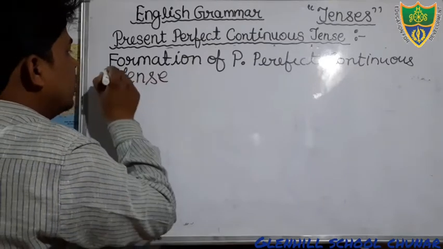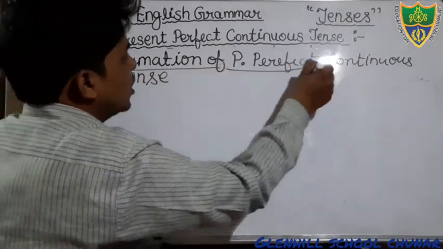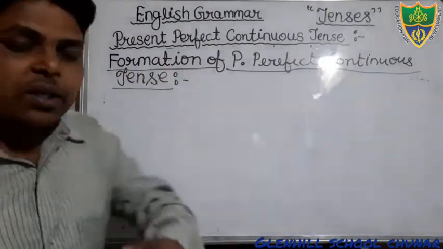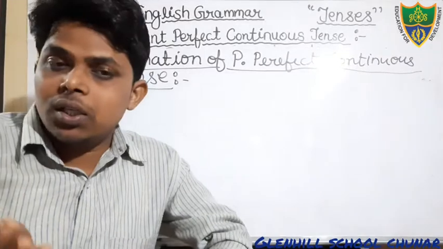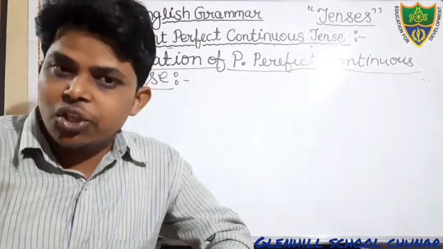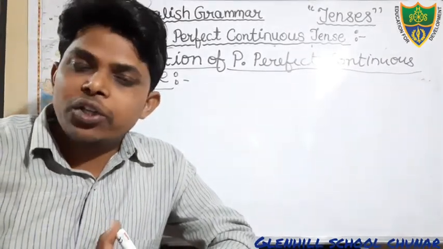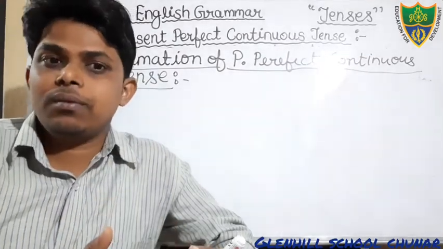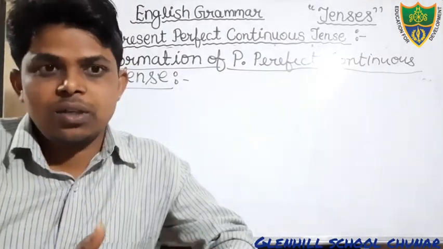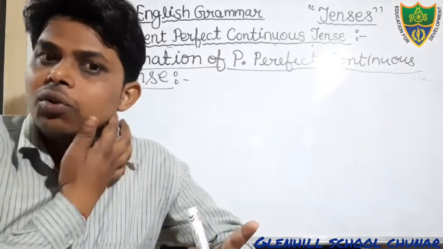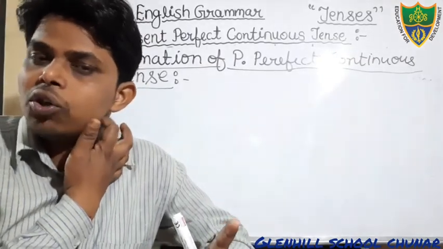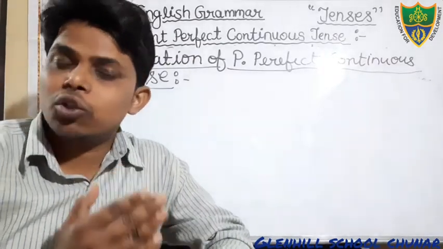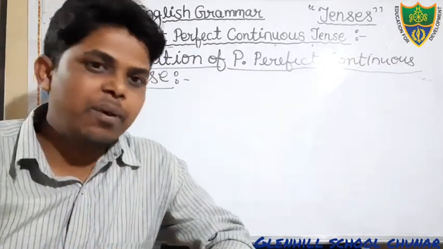Now students, we can form sentences, any sentences, in three types: affirmative sentences, negative sentences, and interrogative sentences. And interrogative can be divided into two sub-kinds, that is yes/no type interrogative and WH type interrogative.